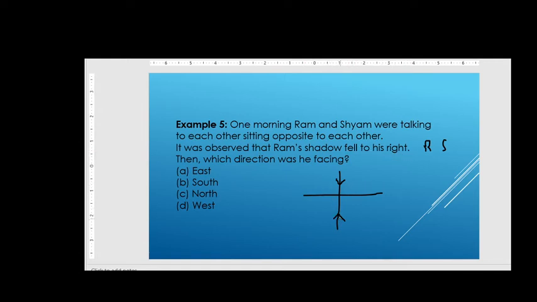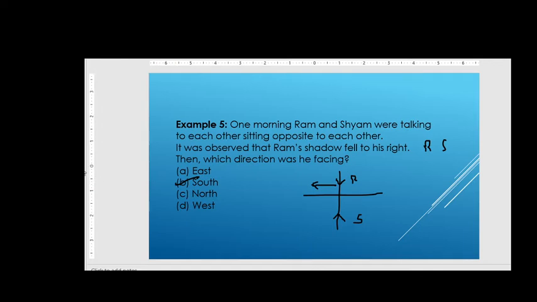Now if Ram is on this side, then his right hand side would be this side, so the shadow would be at his right hand side, or else vice versa cannot be possible, right friends? I hope you understood this. So the answer for this question, which direction was he facing, is that he is facing towards the south.